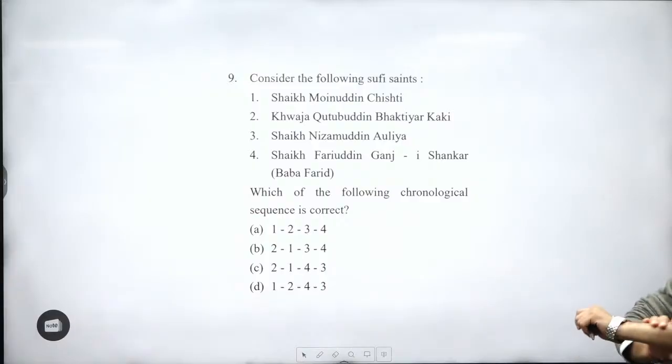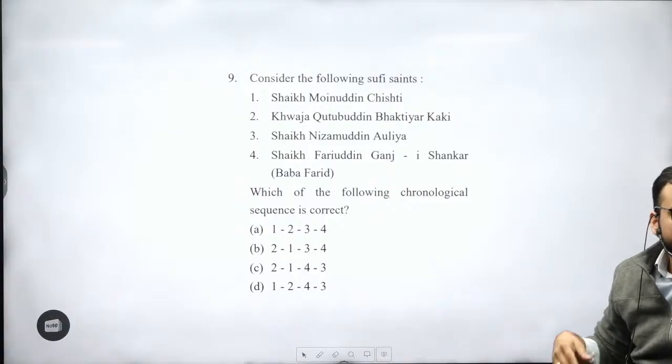Ninth question, consider the following Sufi saints. Important question, guys. This type of question you will see in the examination.